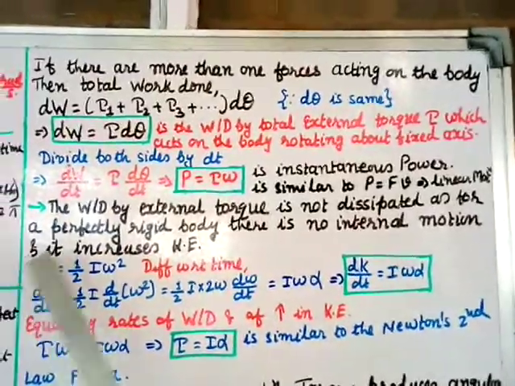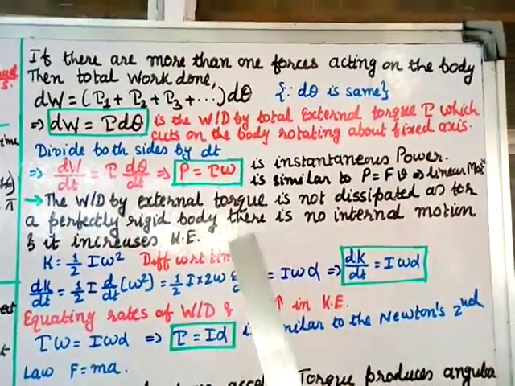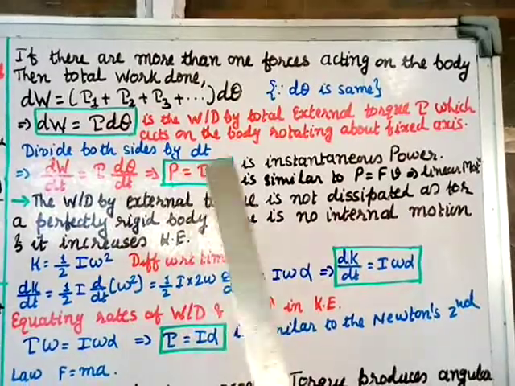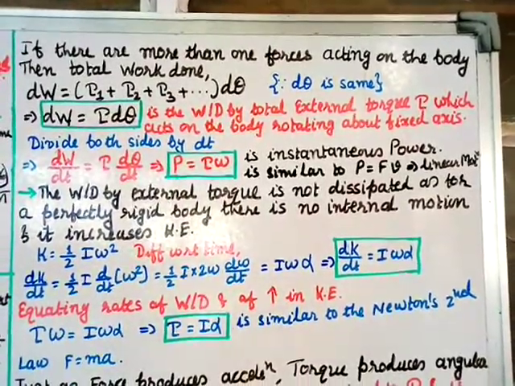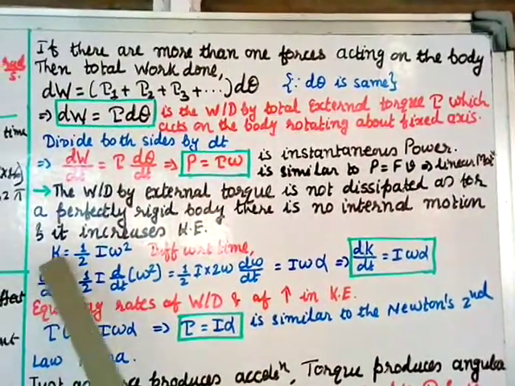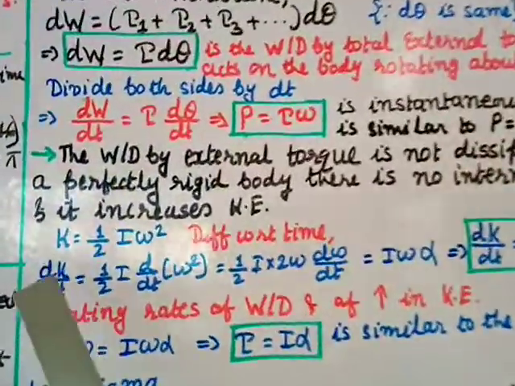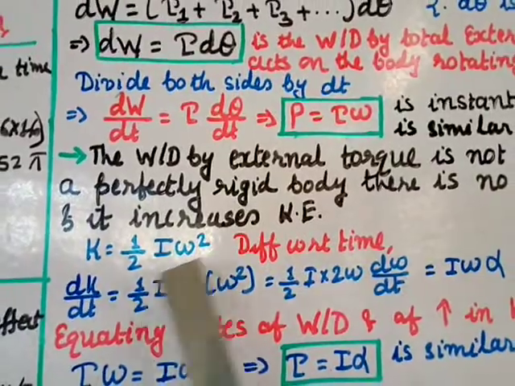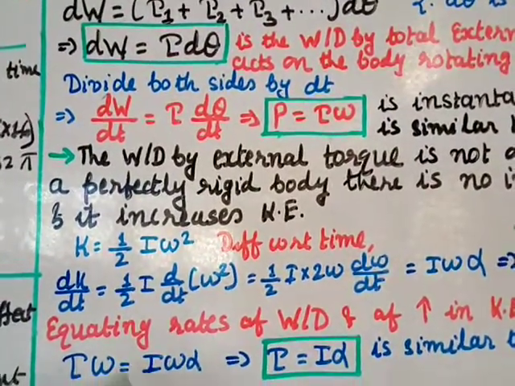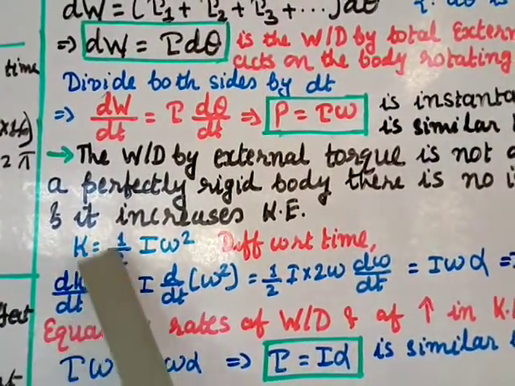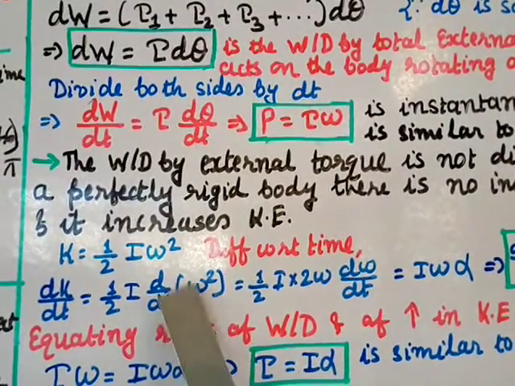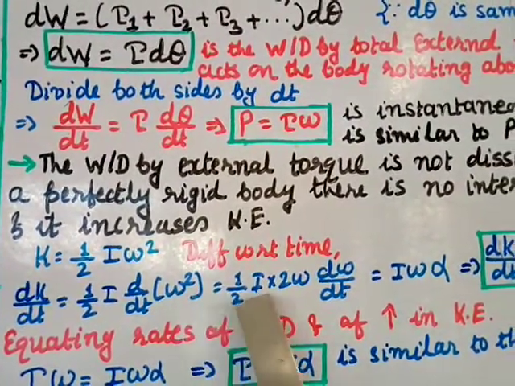So the work done by the external torque is used in increasing the kinetic energy. Now we know the kinetic energy is given as 1 by 2 I omega square. This is for the rotational body, that K is equal to 1 by 2 I omega square, right? Now differentiate with respect to time. So dK by dt equal to 1 by 2 I constant d by dt of omega square equal to 1 by 2 I omega square.